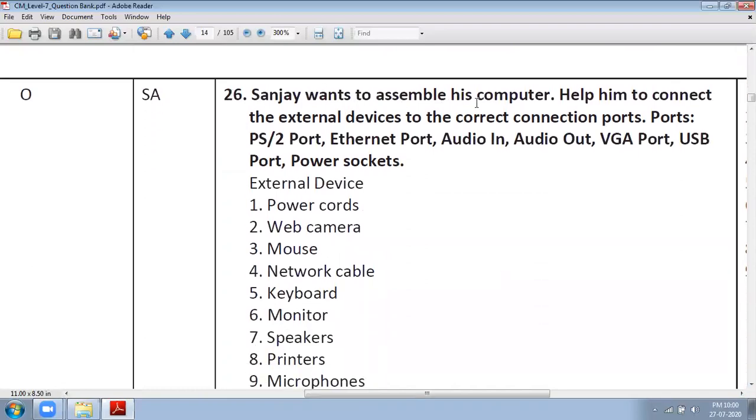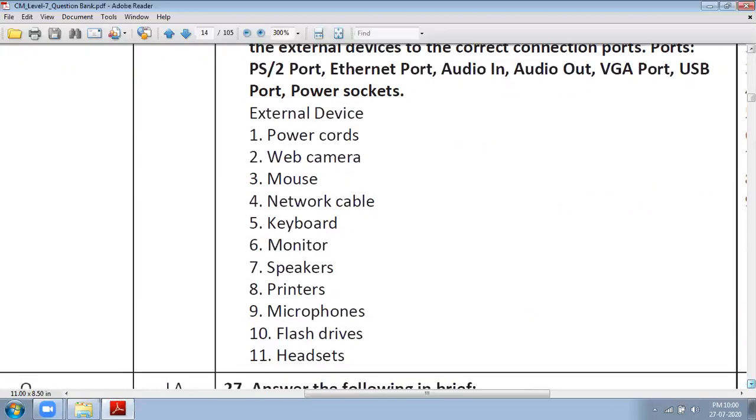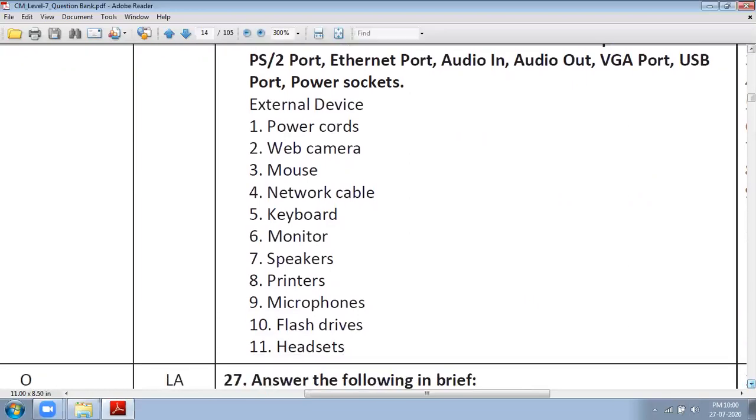Sanjay wants to assemble his computer. Help him to connect the external devices to correct connection ports, PS2 ports, Ethernet port, audio. We have already studied in the video classes. So you already know how you can give the answer.